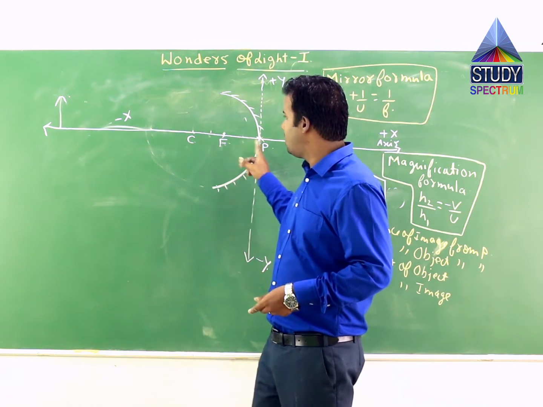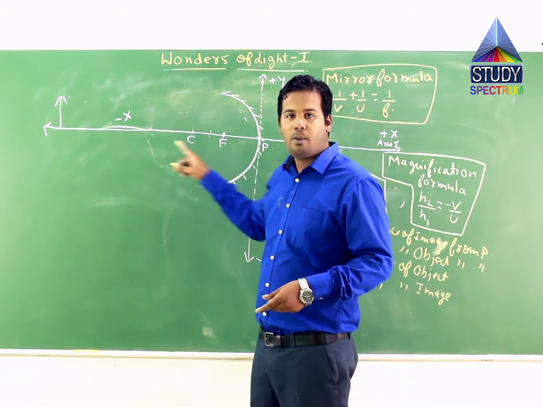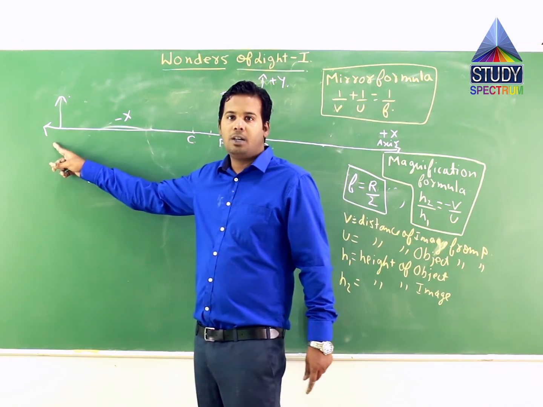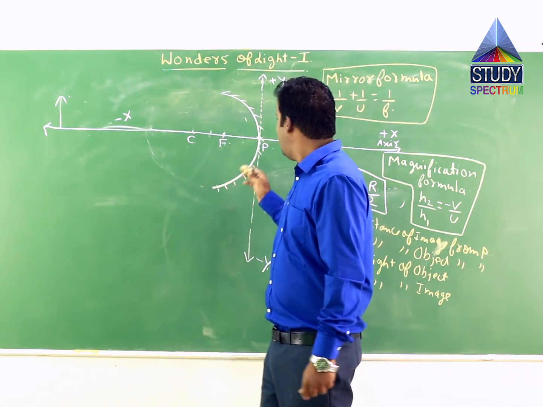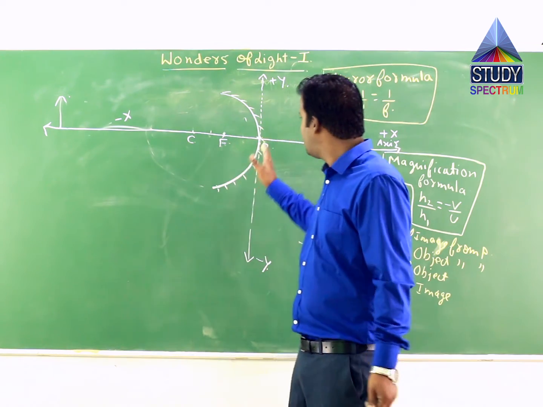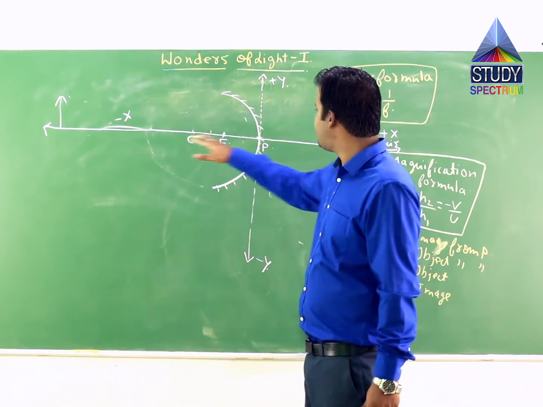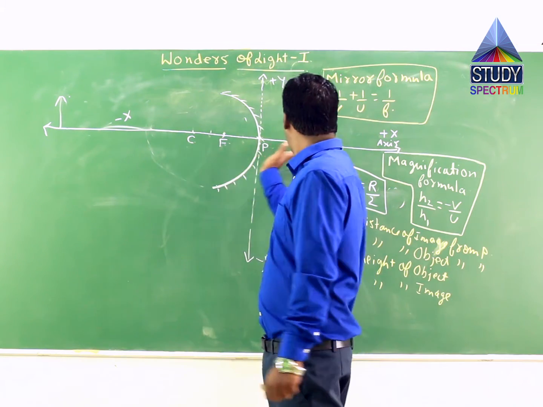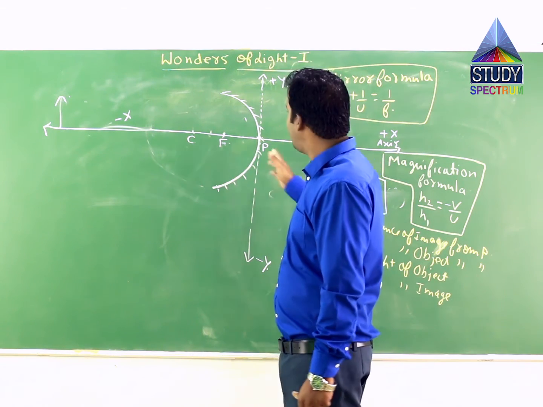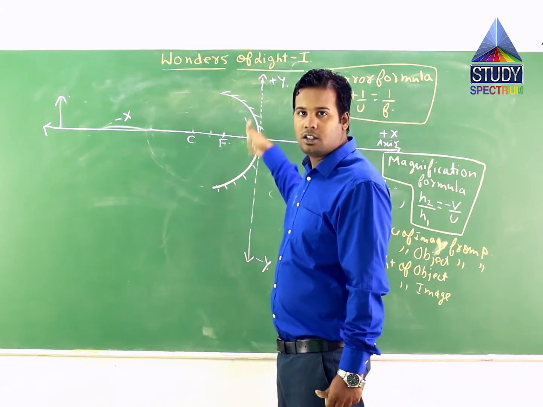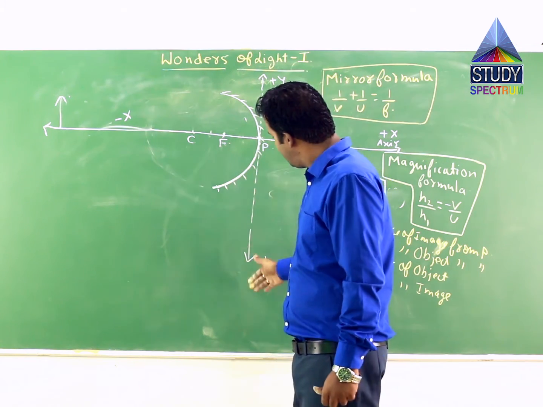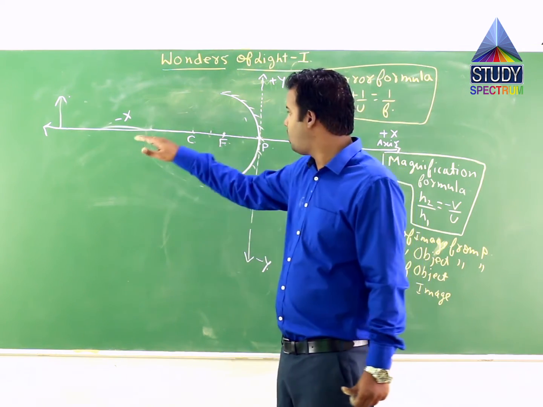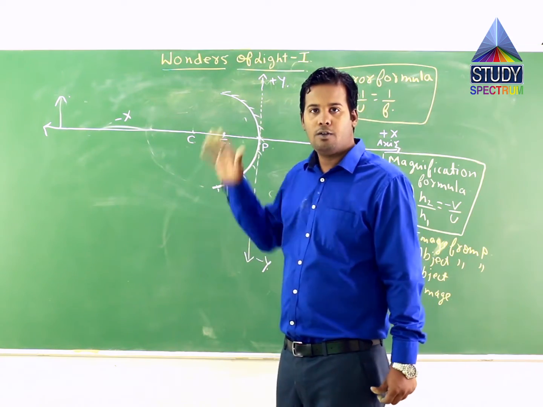I have explained the different cases which are possible, which are feasible, and that is what is mentioned in that tabular form. The first case is the object placed at infinity. Now I hope you can see this Cartesian system. This is the y-axis, this is the x-axis. Whatever length falls on the left will be negative, whatever length falls on the right hand side will be positive, whatever height falls in the positive direction will be positive, whatever height falls in the other direction will be negative. I am using the word distance for the x-axis, and the word height for the y-axis.